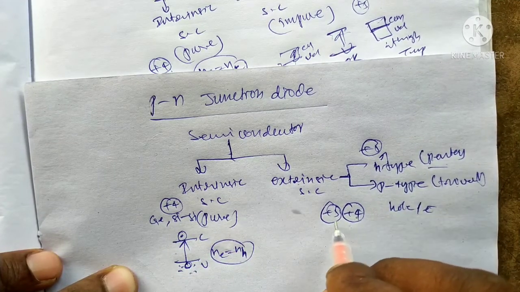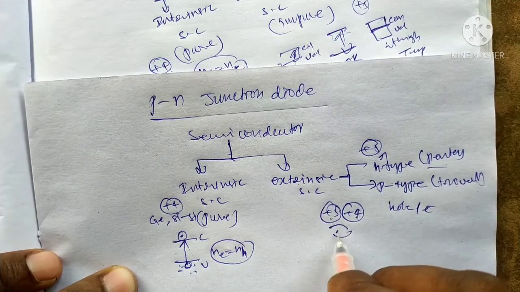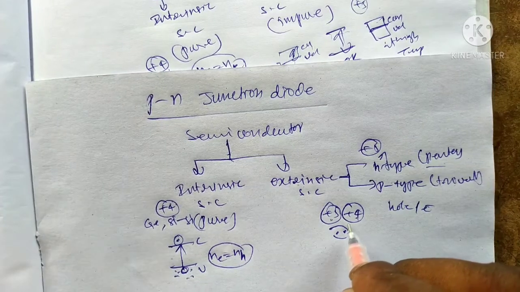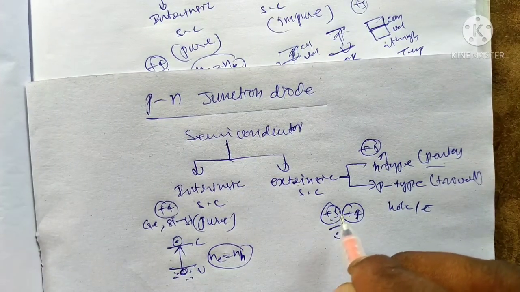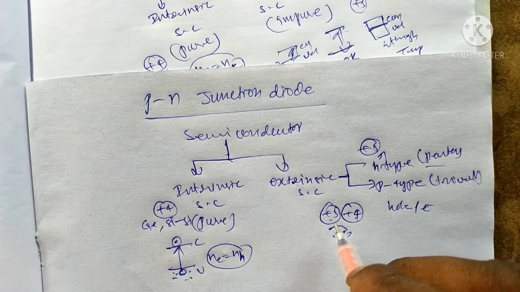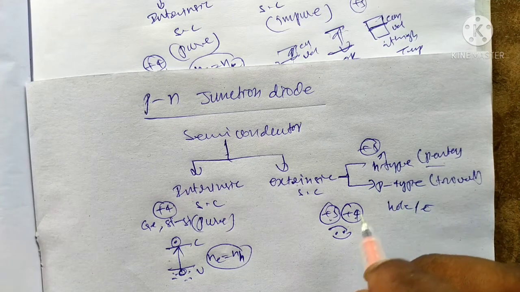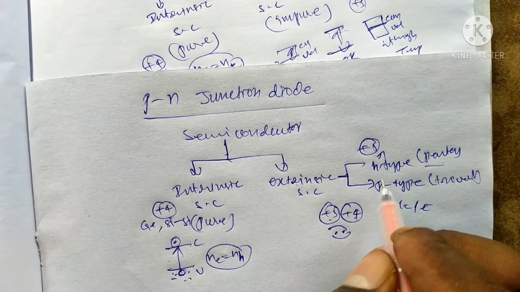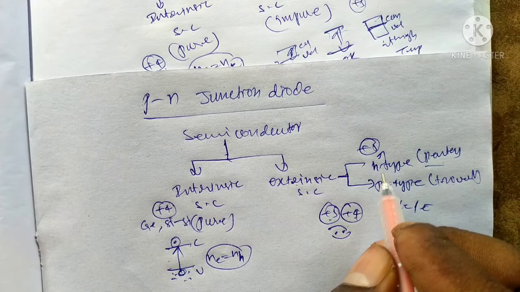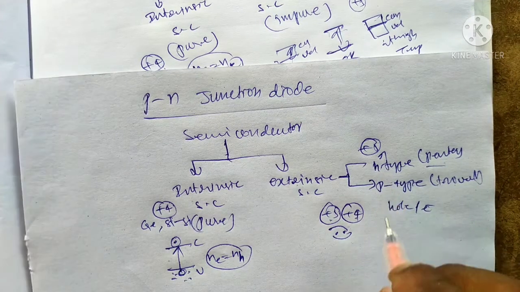This 4 with 4 forms 4 covalent bonds. The remaining one electron is a free electron, in an unbound state. It is a free electron in the N type material. There are a number of electrons, so the majority charge carriers are electrons in the N type semiconductor.